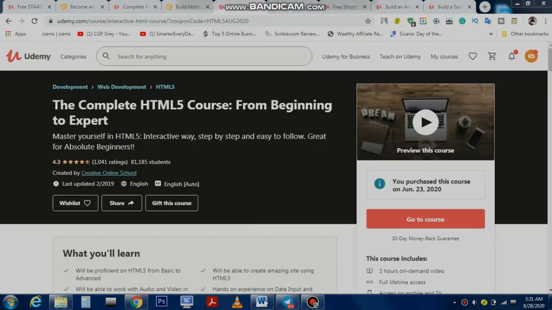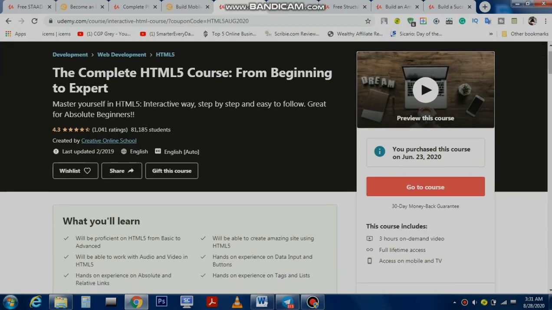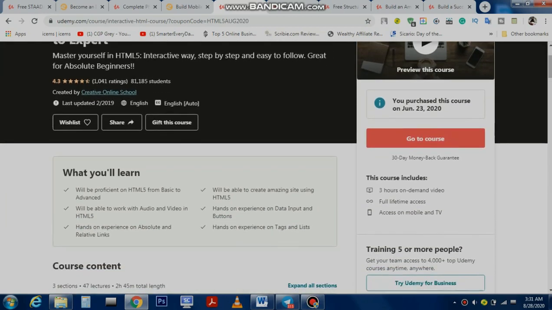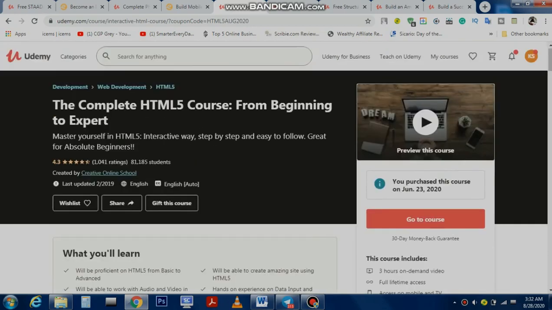And the next course is for website design and web development students and web designers who want to know how to design websites, and it's an HTML5 course. You will learn from scratch how to build websites with HTML5, and it's a good course as well. It has lifetime access as well. Go and enroll in these courses.